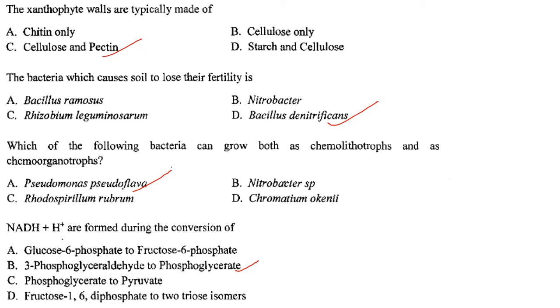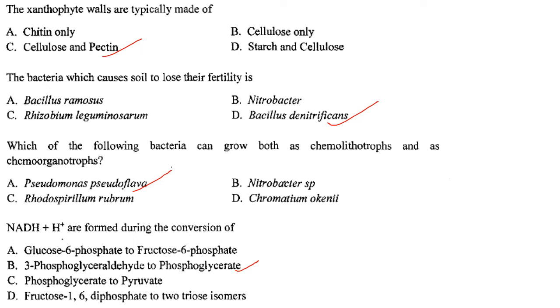Then next one. The xanthophyte cell walls are typically made of. They are made of cellulose and pectin. Answer is option C. The bacteria which causes soil to lose their fertility is Bacillus nitrificans. Answer is option D. It is a denitrifying bacteria and it converts the nitrate present in the soil to atmospheric nitrogen, and it reduces the amount of available nitrogen for plants in the soil, and hence it reduces the fertility of the soil and is harmful for crops.